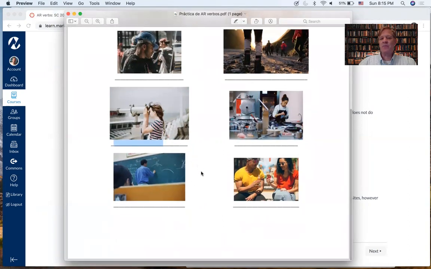Give the person a name, or you could simply use the subject pronouns that we learned in the last lesson. Ella mira el mar. Ella mira el mar.